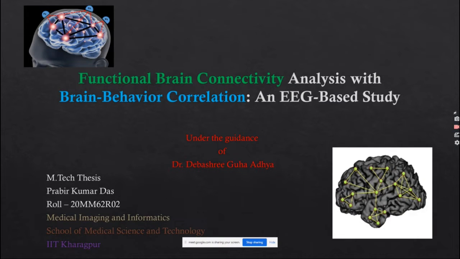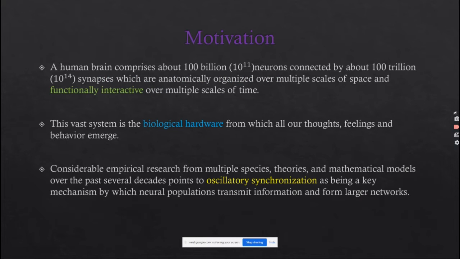Good afternoon, everyone. My topic is functional brain connectivity analysis with brain behavior correlation, an EEG-based study, under the guidance of Dr. Debashree Guha Adhya. The motivation of my project: the human brain comprises about 100 billion neurons and is very complex in nature. These neurons are anatomically organized over multiple scales of space and functionally interactive over multiple scales of time. This vast system is the biological hardware from which all our thoughts, feelings and behavior emerge.